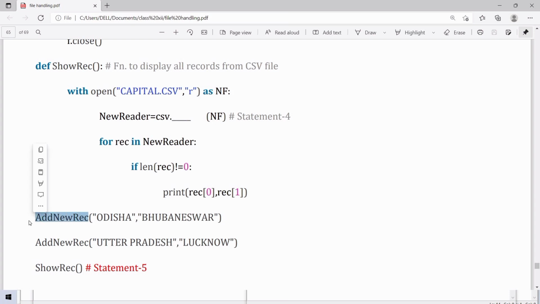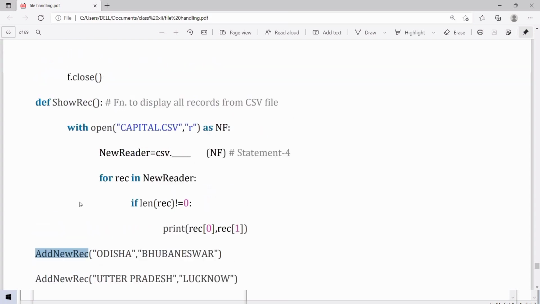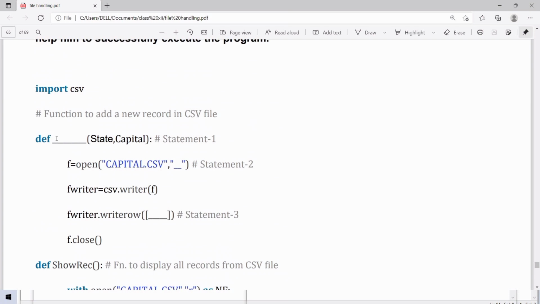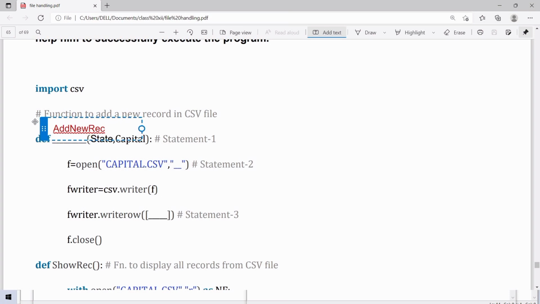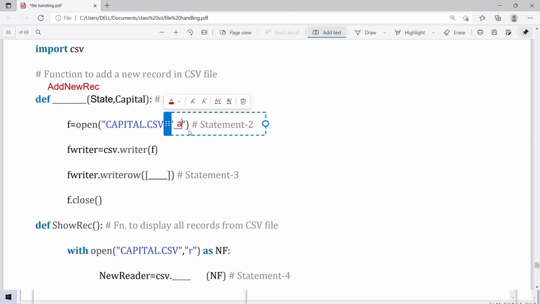In statement 1, we have to define the function add new rec. To add more data in the file, we have to open the file in append mode. For that, in statement 2, the answer will be A.